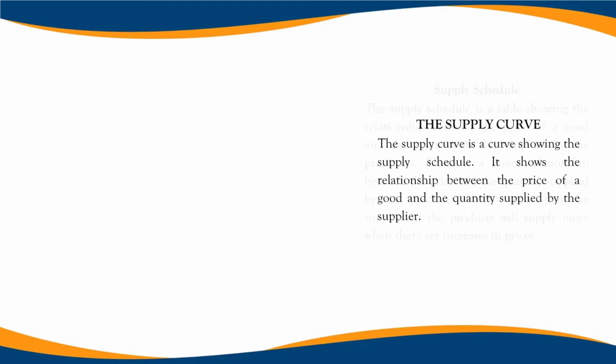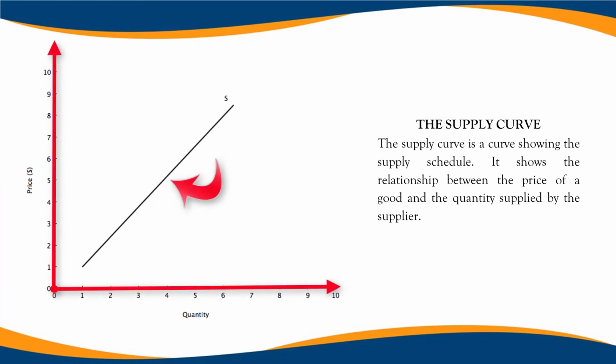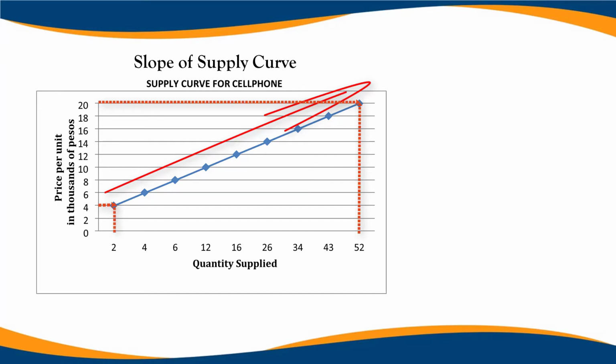The supply curve. The supply curve is a curve showing the supply schedule. It shows the relationship between the price of a good and the quantity supplied by the supplier. Slope of supply curve. The figure shows that the slope of the supply curve moves in an upward direction, indicating that as the price of cell phone increases, the quantity supplied also increases, and as the price of cell phone decreases, the quantity supplied also decreases.